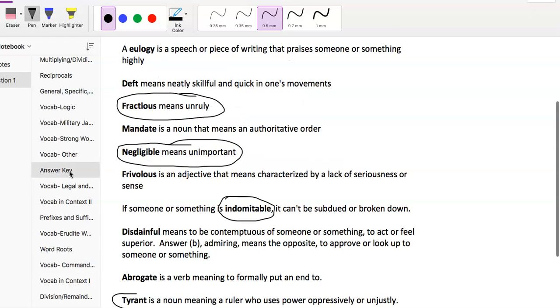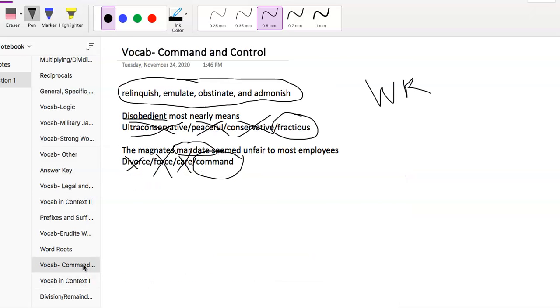All right, right here we see mandate. Mandate is a noun that means an authoritative order. So command would certainly be an authoritative order. Force, not nearly as much. Force is something that we would use, but wouldn't necessarily represent an order. So that's vocab, command and control.